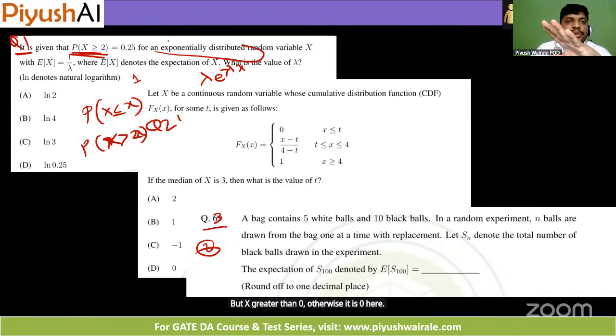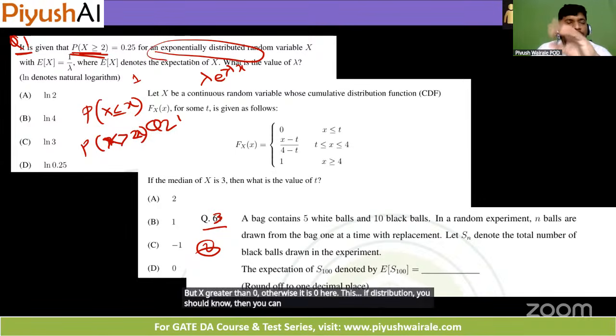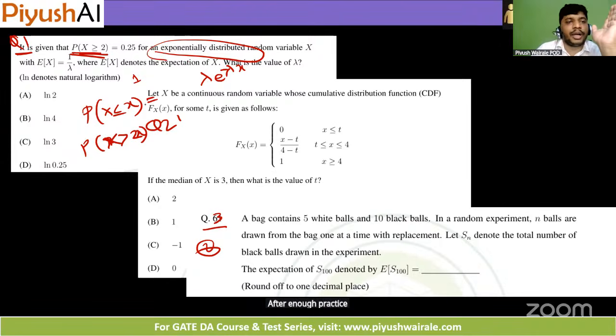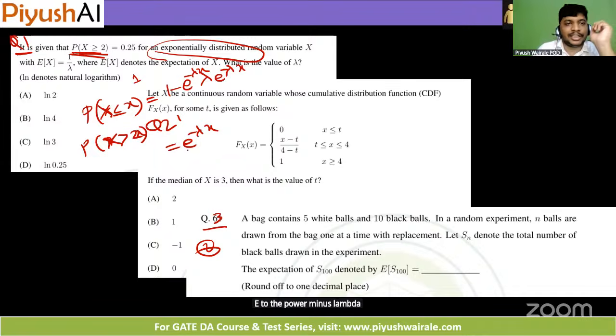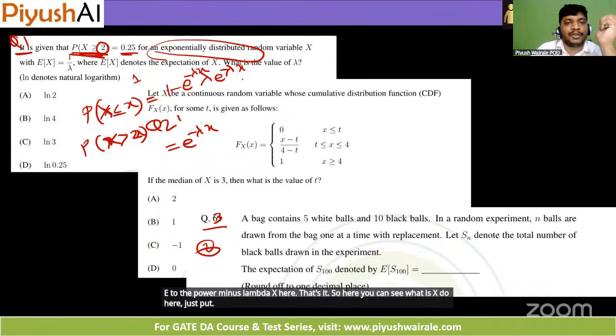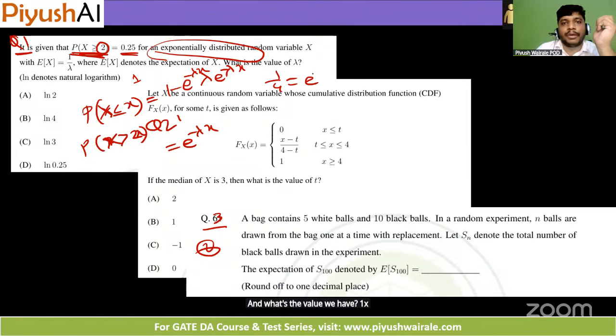If you know this distribution, then you can integrate, or even if you don't integrate, you should know after enough practice that the less than symbol is basically 1 minus e to the power minus lambda x here. The greater than symbol is basically e to the power minus lambda x here. That's it. So here, what is x? 2, just put it. What's the value we have? 1 by 4. So 1 by 4 equals e to the power minus lambda into 2. We need to find the value of lambda here. Just do the calculation and you can find the answer here.